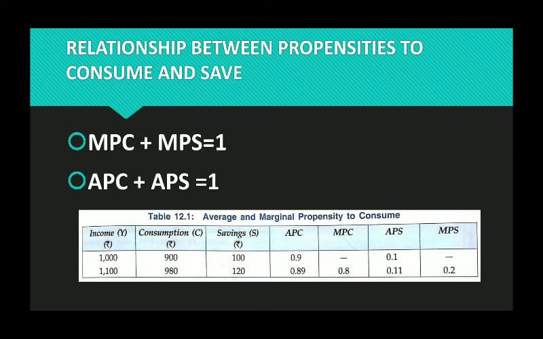So these relations are very important, children. You can do the numericals using these relations as well. Simply keep in your mind that if APC is given, you can calculate APS simply by subtracting from 1. Again the same relation, if MPS is given, you can calculate MPC, which is 1 minus MPS. So these relationships are important for numericals as well as for theory portions. You must know the relation between the income, the consumption function, and saving function.